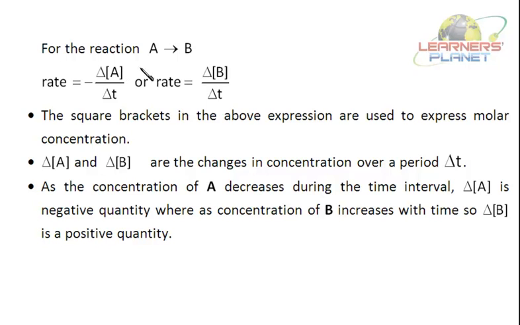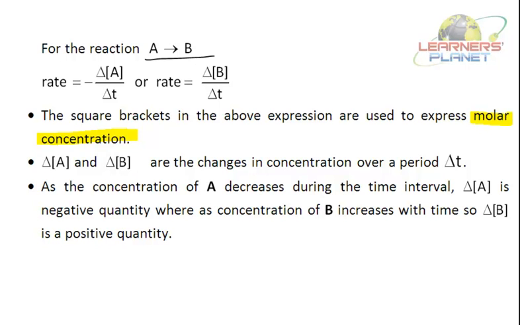Now for the reaction A to B, how can rate be represented? Rate is equal to minus delta A by delta t, or rate is equal to delta B by delta t. Now what do these square brackets indicate? Square brackets express the molar concentration, that is moles per liter, or you can simply say the molarity.